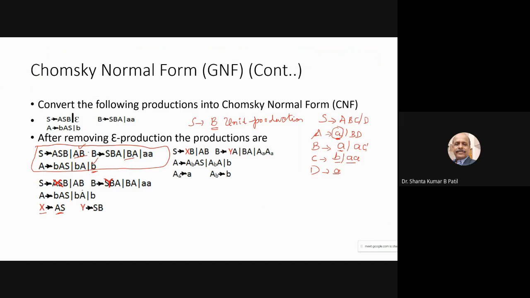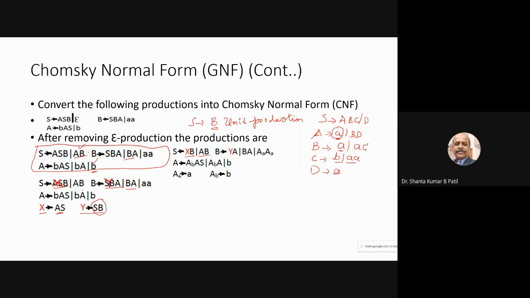And this S will be X into B. S will be, you can see here, X into B. And AB is already in the Chomsky normal form. So B you can take. So one of the forms is not in the Chomsky normal form. So hence SB I am overwriting by Y so that I can replace Y by SB. So on the right hand side of the Y production, it is in the Chomsky normal form.